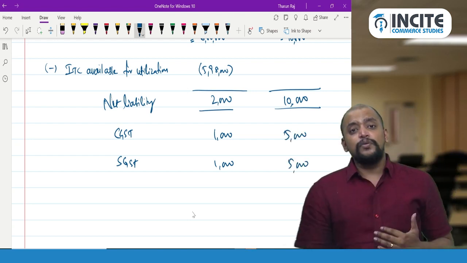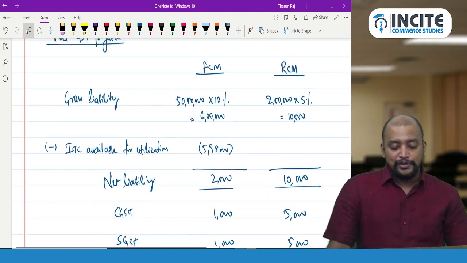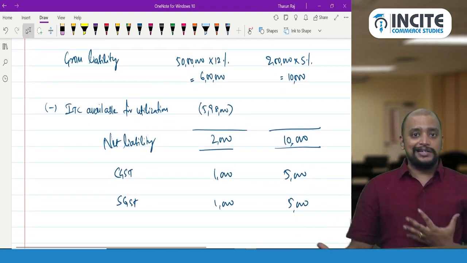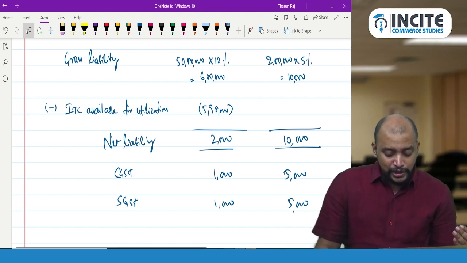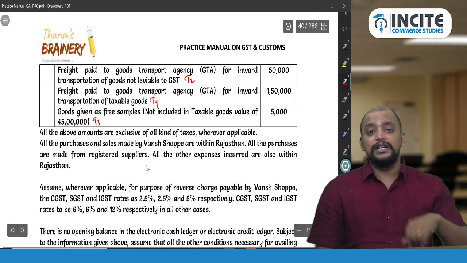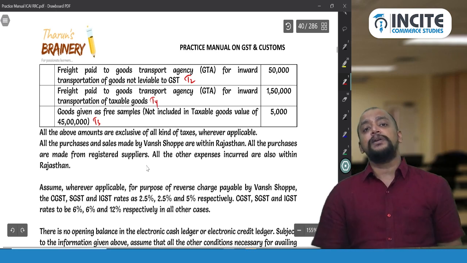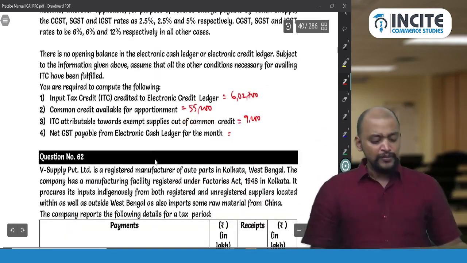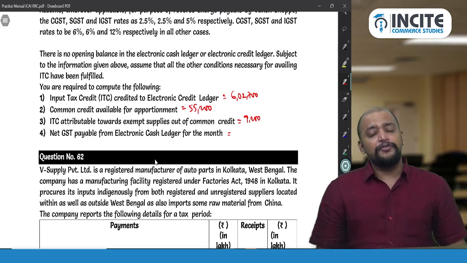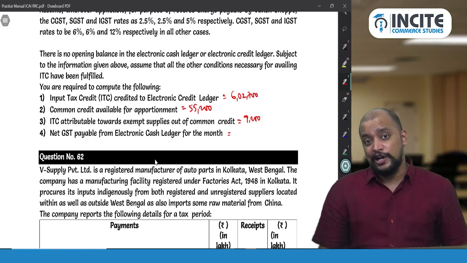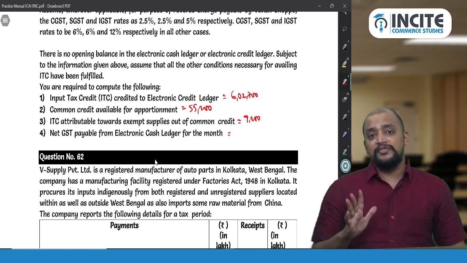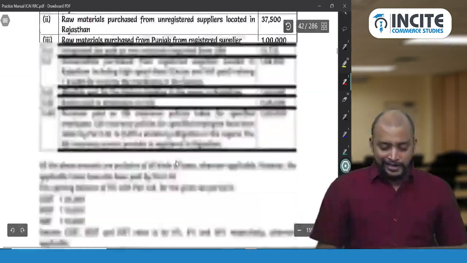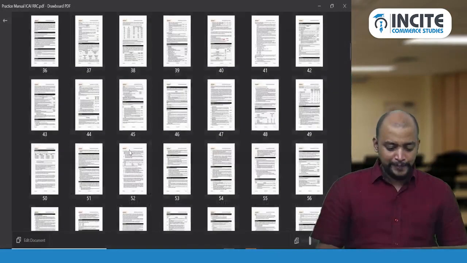So this is how we need to arrive at the answer with respect to this. So this is a way in which rule 42 can be tested. And this question is actually a past exam question, not an RTP. This type of question came in RTP. Then in old syllabus, they have asked this question for 10 marks. This is literal application of rule 42, as in new syllabus they did not touch this. So I am expecting definitely a question can be asked on this. Okay. So you can see the answer related to this.